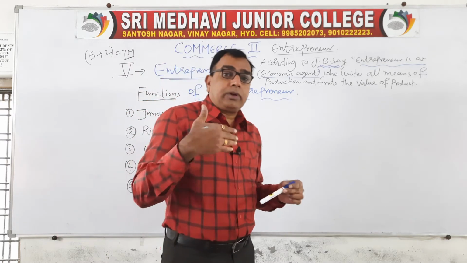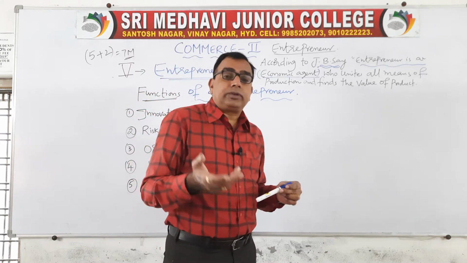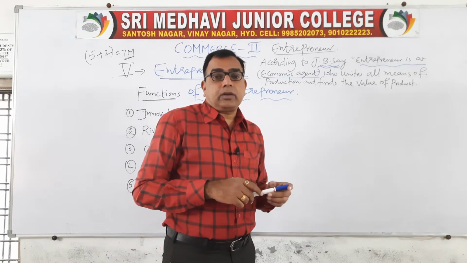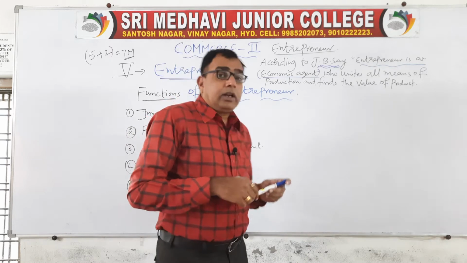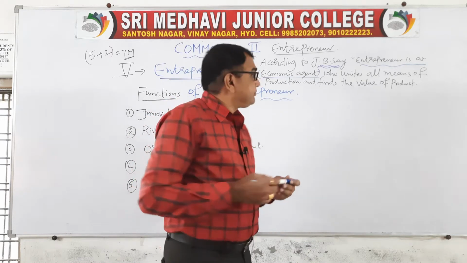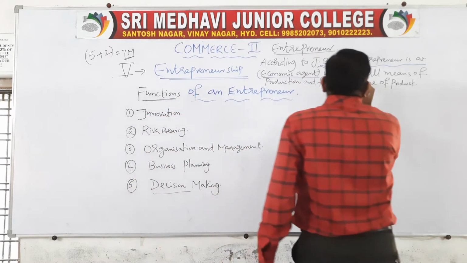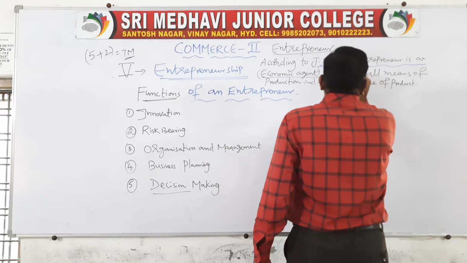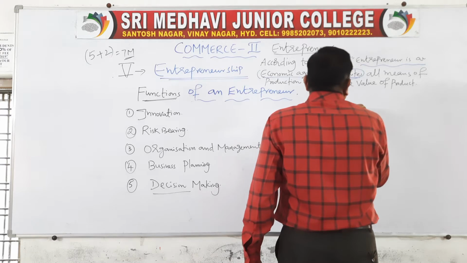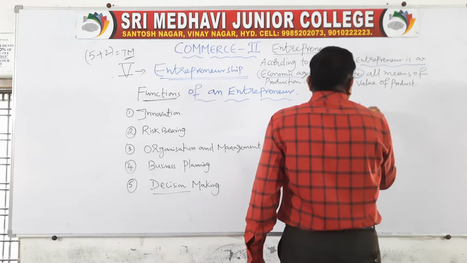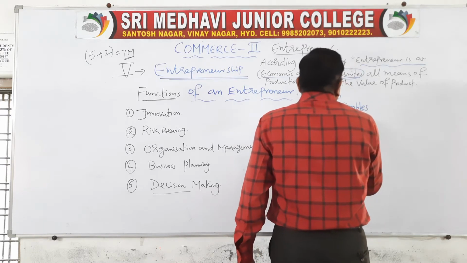Because all economic agents will give some output, will have some money worth. So here, the entrepreneur is an economic agent who unites. Unites means assembles. In common language we say combines.